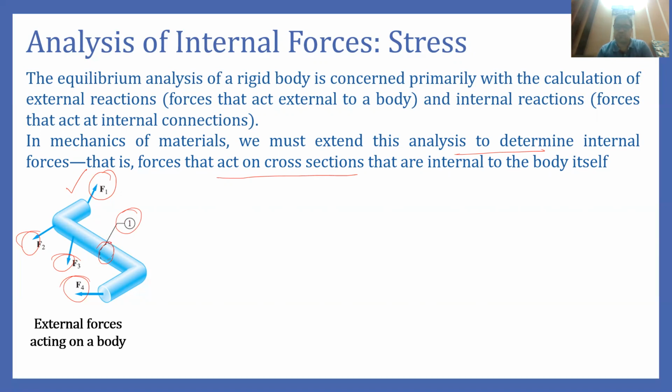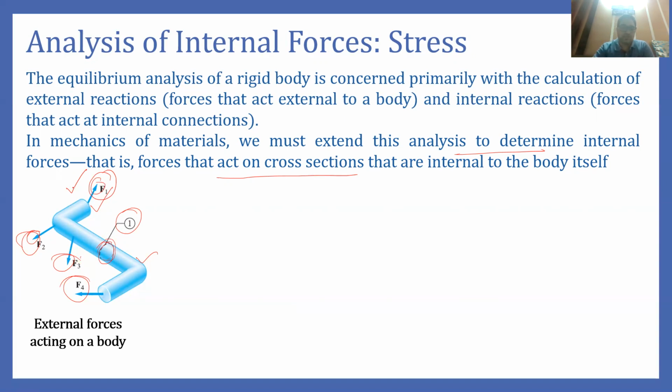So what we do is, first we isolate either of the sections. Either we isolate the left hand side part or the right hand side part, and then we expose this cross sectional area. In that cross sectional area, we will have two resultants: one is the resultant force, and the second one is the resultant moment. Because you can see here, these forces are not concurrent. F1, F2, F3 are not meeting at a single point. So these forces will create moment also.